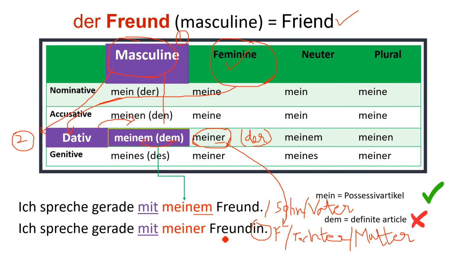So this is a kind of formula also. You don't have to remember every time, okay, I have to find out feminine, then dative. If you know mit is dative, you can immediately change the noun. Ich spreche gerade mit meinem Freund. Ich spreche gerade mit meinem Sohn. Ich spreche gerade mit meinem Vater. You don't have to think. You know the formula, so it will come automatically.